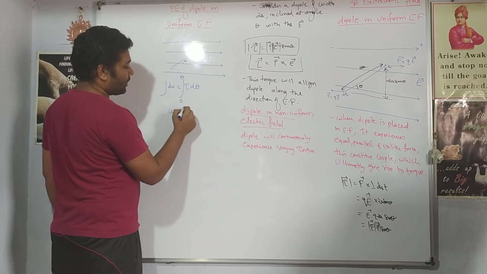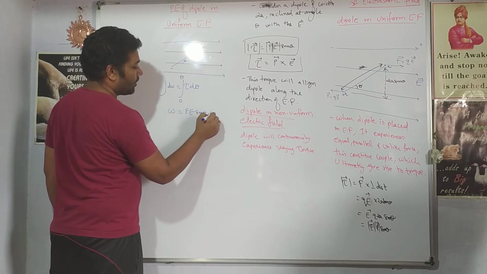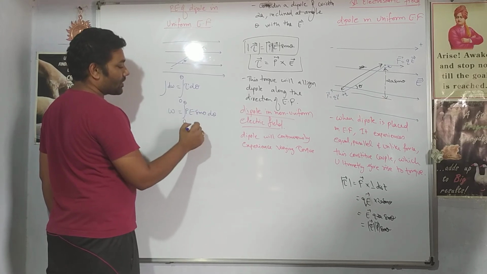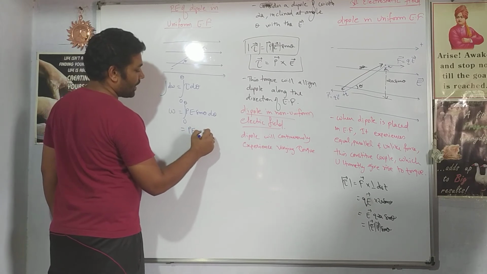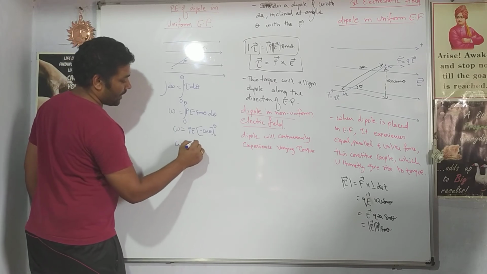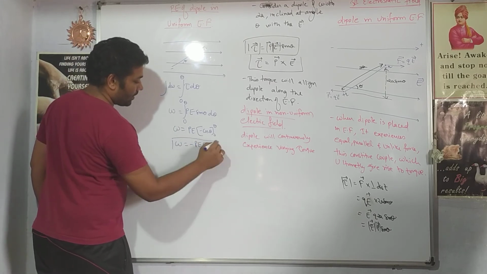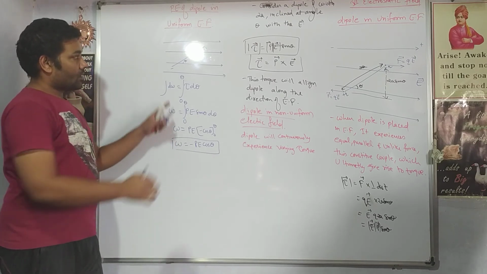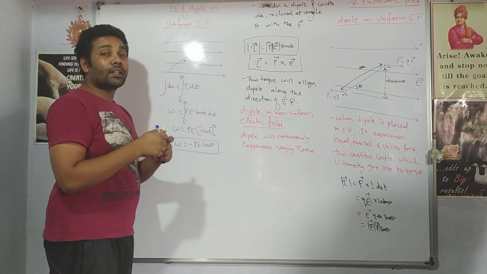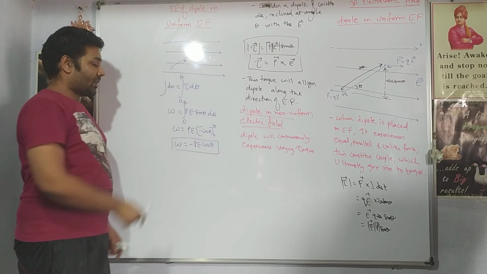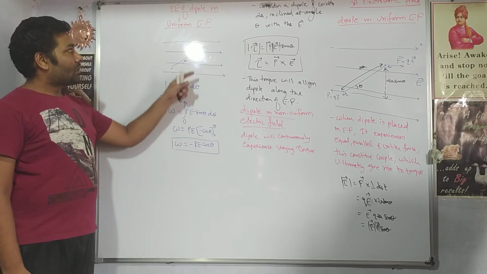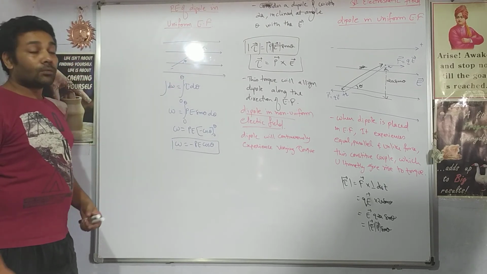If I rotate the dipole from 0 to theta degree, what will be the total amount of work done? The formula for the torque, I have pE sin theta, right? Simplifying this, p is constant, E is constant, integration of sine is minus cos theta from 0 to theta. So work done is minus pE cos theta. I said that I am forcefully rotating the dipole. Forcefully rotating the dipole means work is done on the system, and negative sign appears. So this is the work done when the dipole is rotated in a uniform electric field.